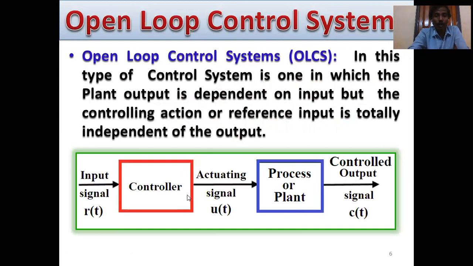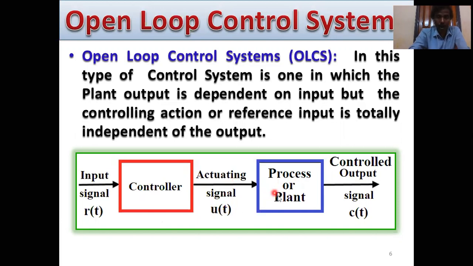So this is also a simple block diagram for open loop control systems. This is the input signal, or set point, or reference input. This is also called R(t). And this is the controller section. The controller section controls this signal, and the output signal is called the actuating signal. This is also called U(t) in control system language.